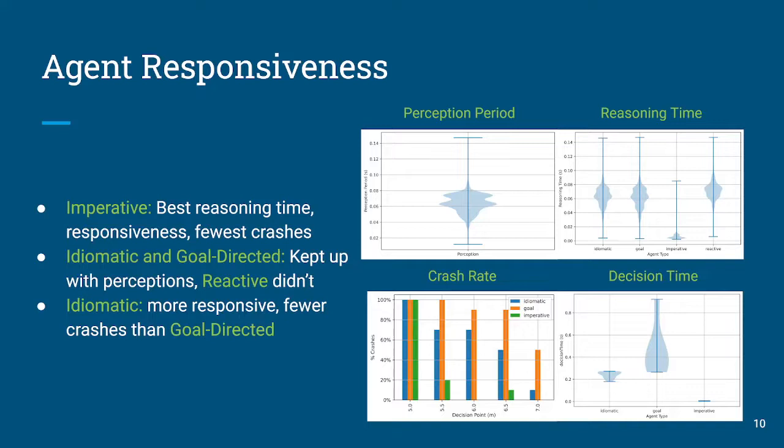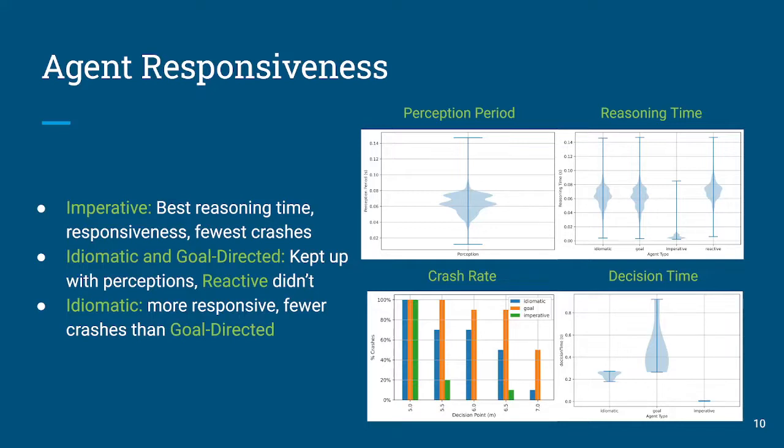Now, that difference in performance for the reactive agent meant that it couldn't keep up with perceptions, and it also couldn't keep up with driving the car, and in fact didn't even make it down the street to crash into the car down the road. It actually crashed into a fence to the right of the road on every single test. So it's not shown in these crash metrics for the collision avoidance scenario. But if we look on the right here, the idiomatic agent, to my surprise, was actually outperforming the goal-directed agent.